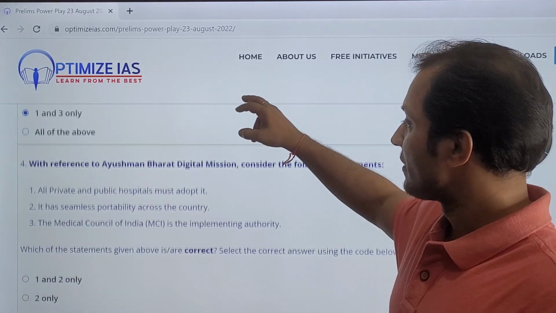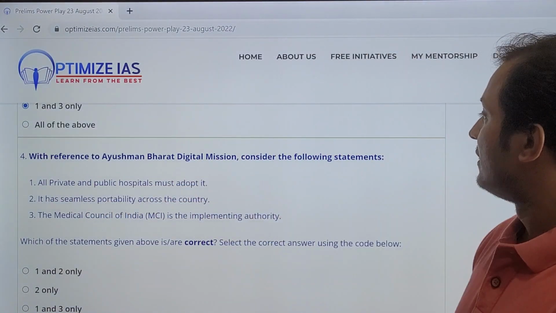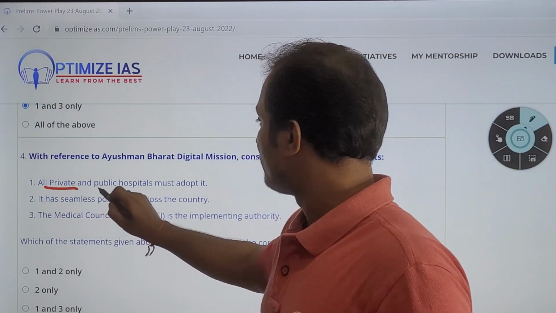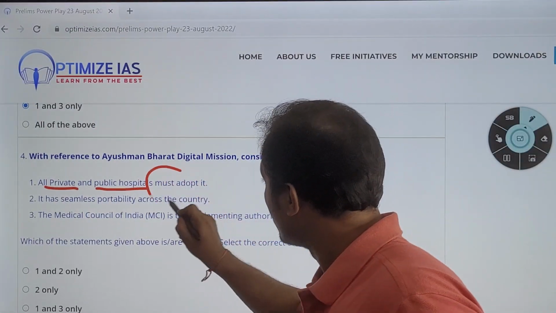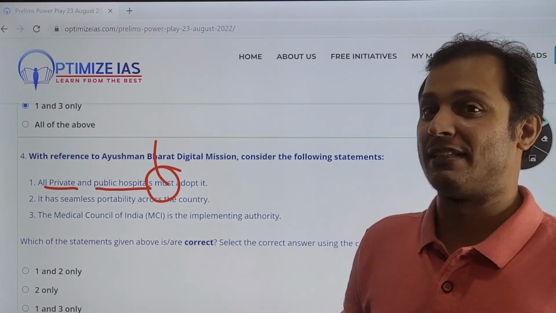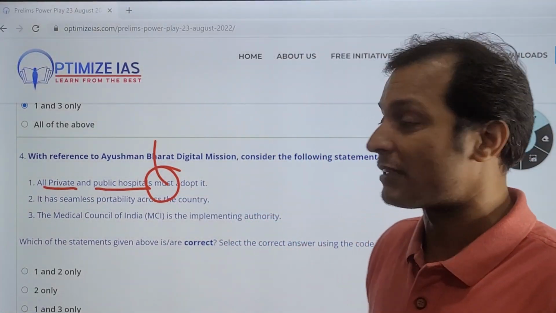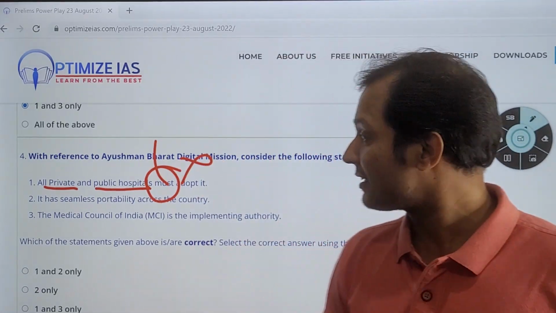Let's move on. With reference to Ayushman Bharat, consider the following statements. Let us read. All private and public hospitals must adopt it. Must is an extreme statement. Generally, options with extreme statements are incorrect. So this is incorrect.